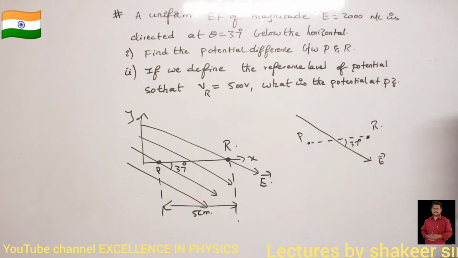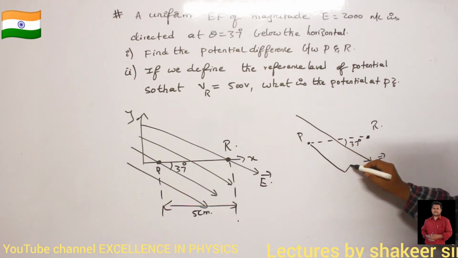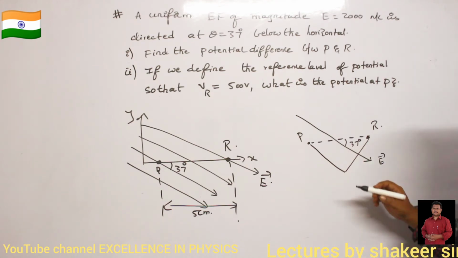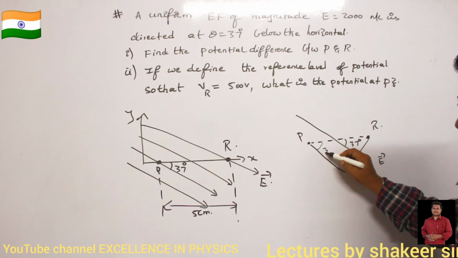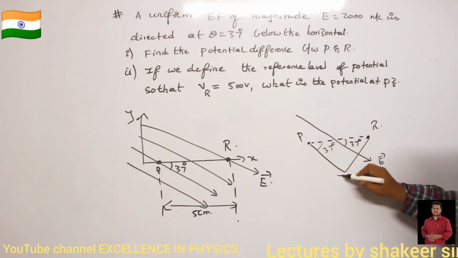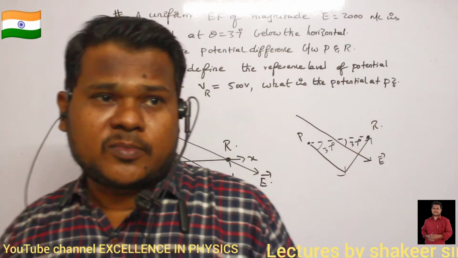So what I can do, this PR, can't I split this into two components? I can split like this. If this angle is 37, definitely this angle is also 37 degrees. Can I split it or not? So I can split this like this with the help of the triangle law of addition.